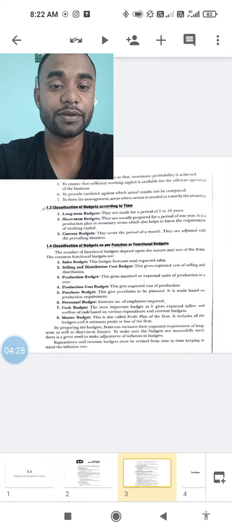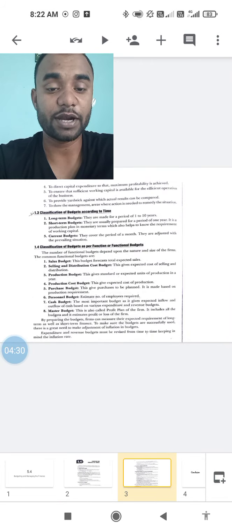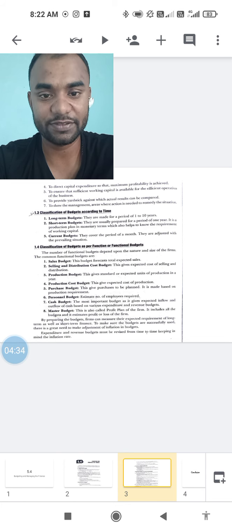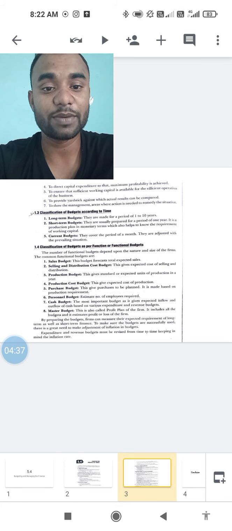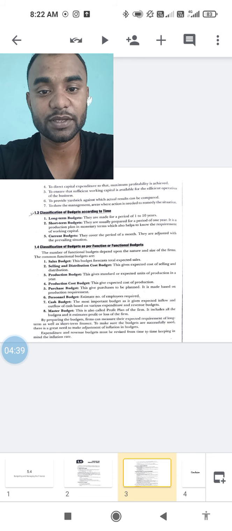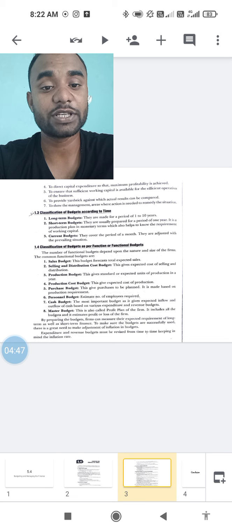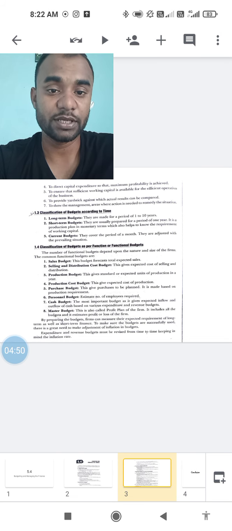Some of the steps are very clear, what you need to do to prepare budgetary control, and why the objectives are here. Now here, some more are given: to direct capital expenditure, to ensure that sufficient working capital is available for the efficient operation of the business, to provide a yardstick against which actual results can be compared, to show the management areas where action is needed to remedy the situation.